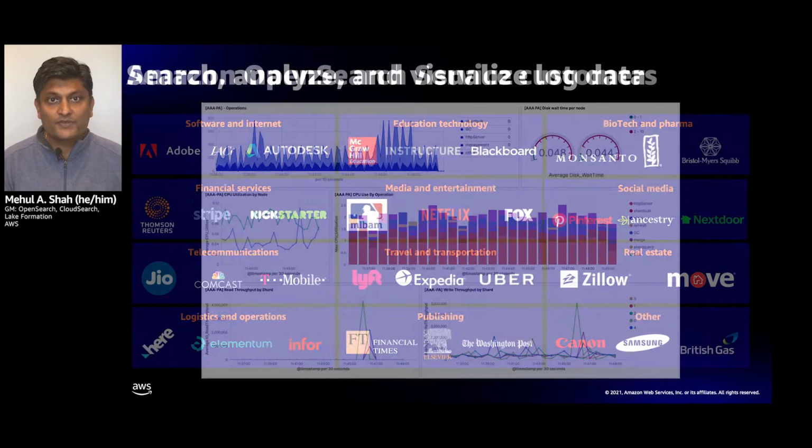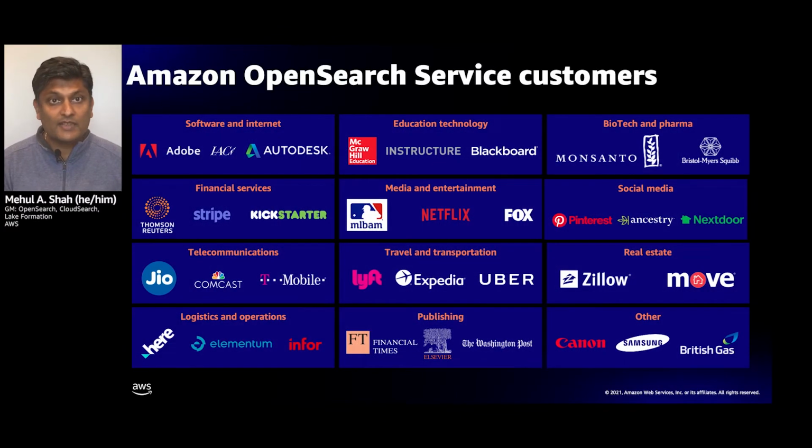The Amazon OpenSearch Service is run every day by many, many different customers that span the gamut, from small to medium enterprises to large enterprises, and a variety of different verticals: software and internet, social media, real estate, biotech, telecommunications, and so on. It's not restricted to a single vertical.